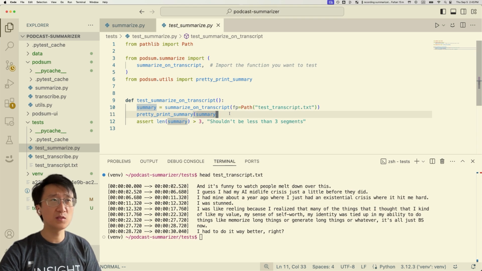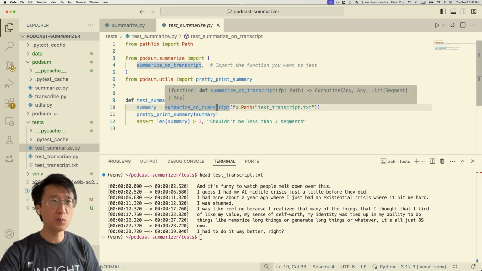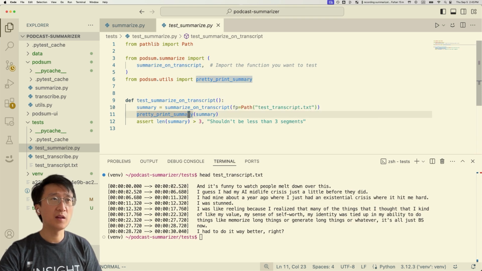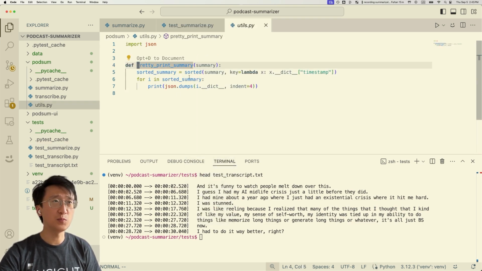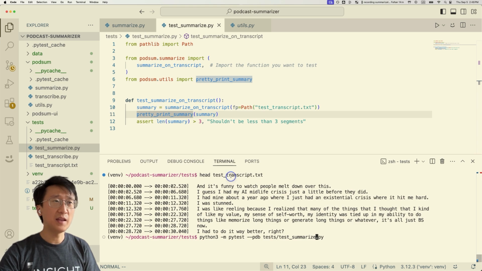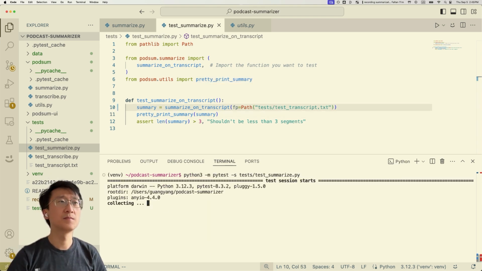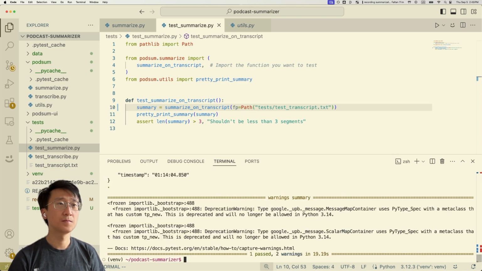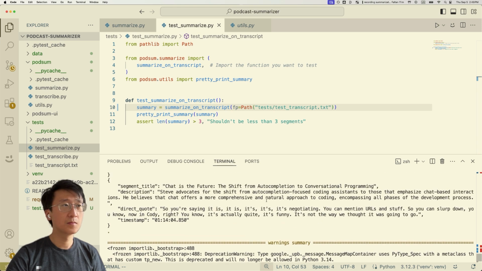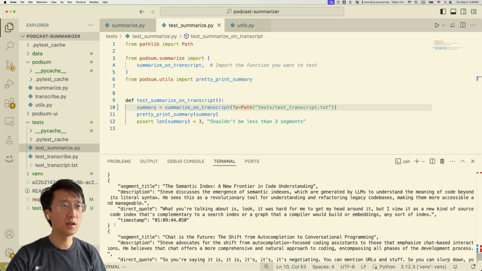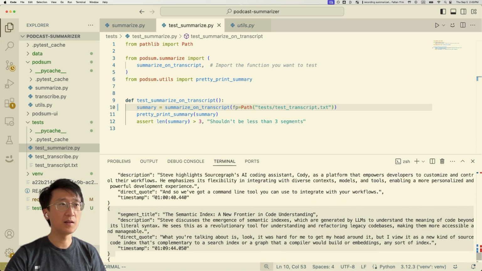Okay, just like before, let's write a test to make sure this thing kind of works. So here I'm just importing summarize on transcript, and here I made a helper function that basically pretty prints the resulting Pydantic object. And here I made a test transcript file, put in the same directory as the tests, in which I just put a longer podcast transcript. And let's see if it works.